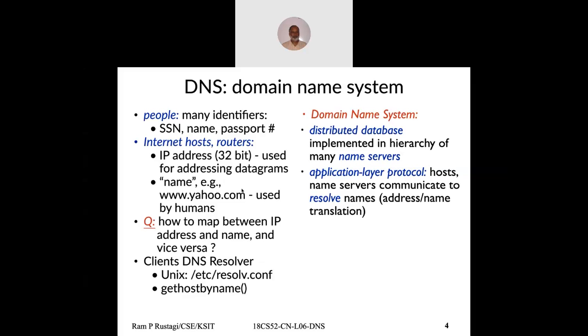DNS generally uses UDP, but it can also run on TCP, since it is more of a query-response: I send a request, I get a response. So it generally works on UDP, but at least where you have a primary DNS server and a secondary server which maintains a hot backup of data, those use TCP in any case.